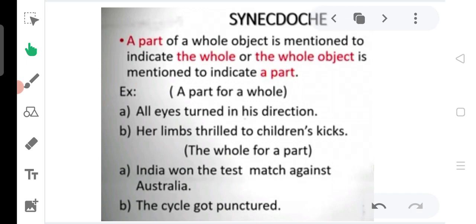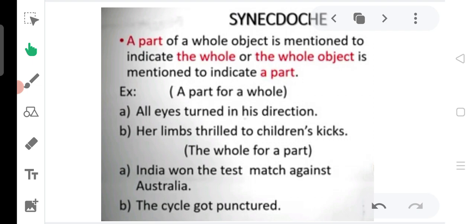Synecdoche is a figure of speech in which a part of an object is mentioned to indicate the whole, or the whole object is mentioned to indicate a part. Let me clear it, taking a few examples. First sentence: when we come to the first sentence, a part is mentioned to represent the whole. So a part for a whole.